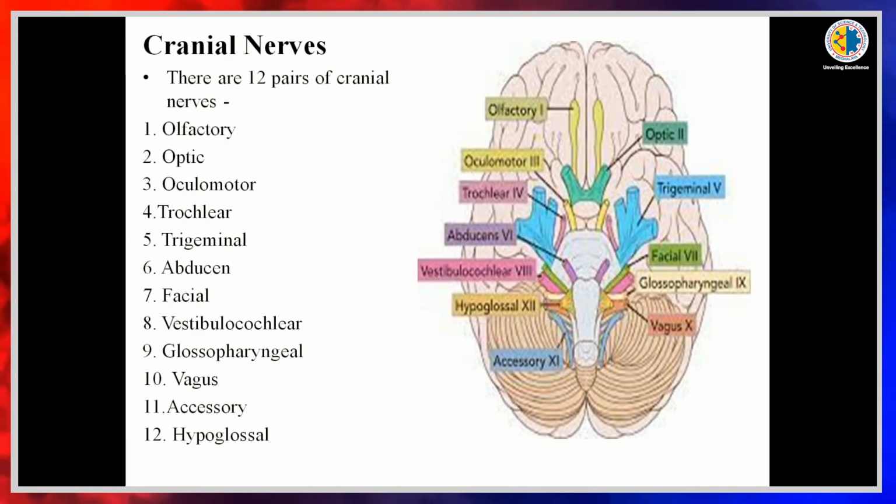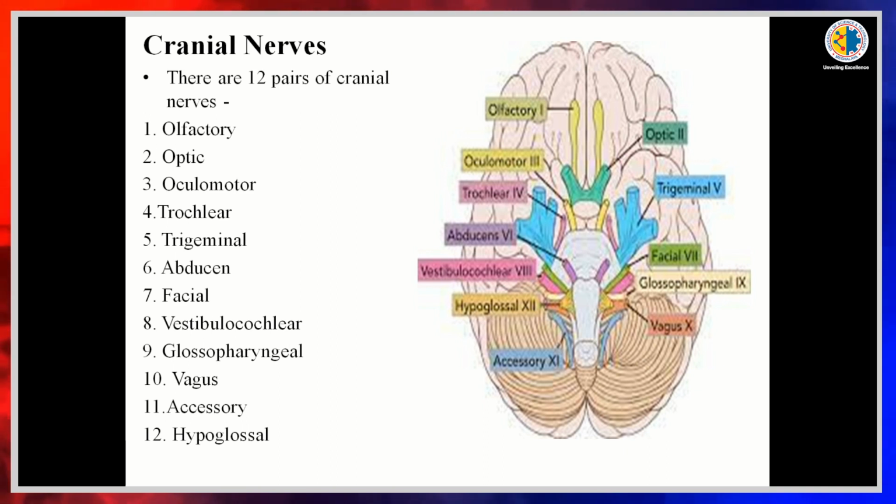Then cranial nerves, there are 12 pairs of cranial nerves. Number 1 is the olfactory nerve, which is responsible for our smell. Then the optic nerve, which is responsible for our vision. Number 3 is oculomotor, responsible for our eyeball movement. Number 4 is trochlear, also responsible for our eyeball movement.